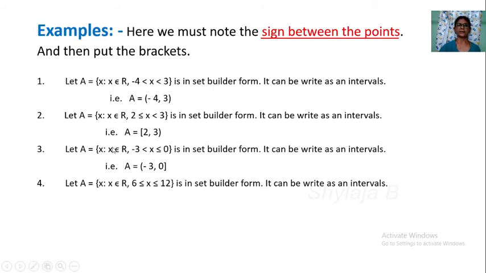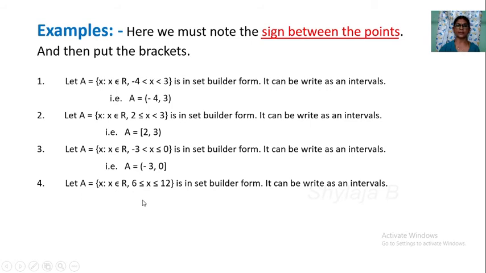All the elements belong to R. So 6 less or equal to x less or equal to 12 is in set builder form. It can be written as an interval. We take the endpoints 6 comma 12. First you write 6 comma 12.